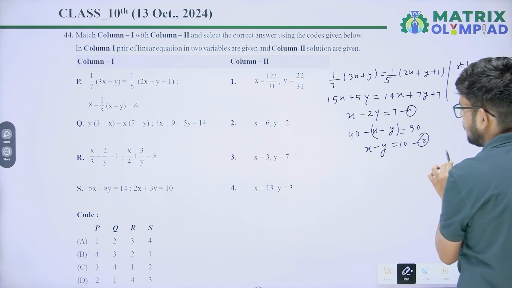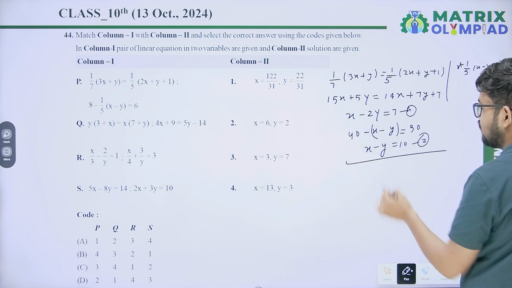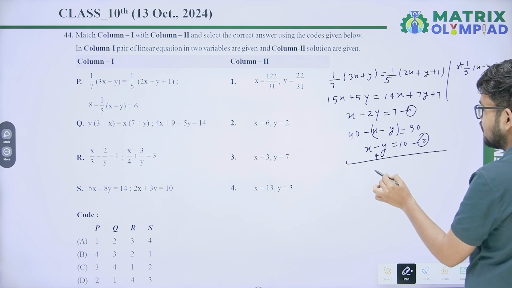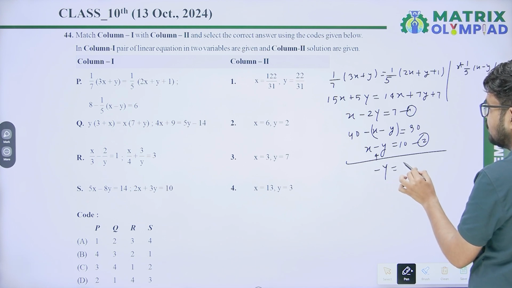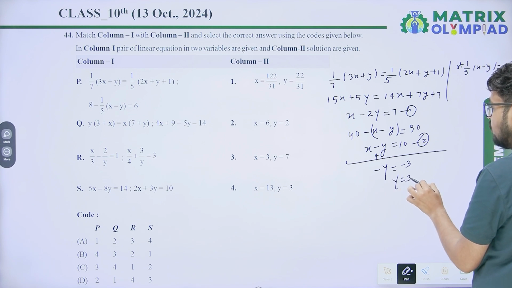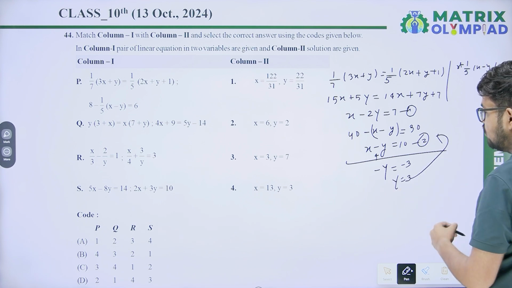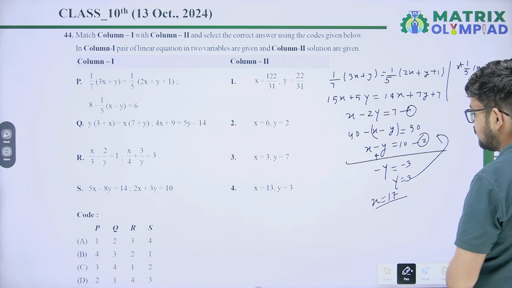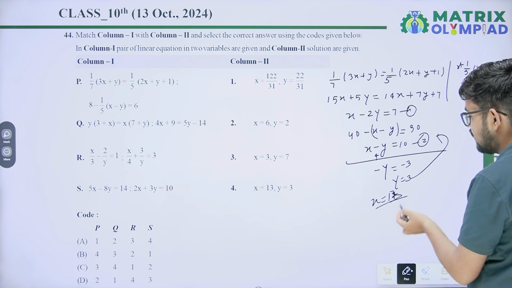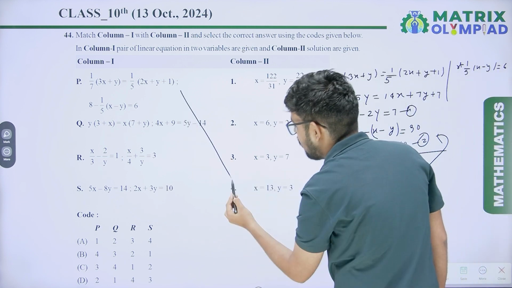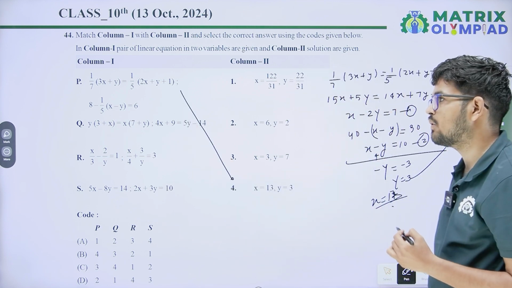So subtract equation 2 from equation 1 and you will get minus y equals minus 3. So the value of y equals 3. Put y equals 3 in equation 2 and you will get x equal to 13. So our correct answer is 13, 3. Option 4 will be the correct answer for P.